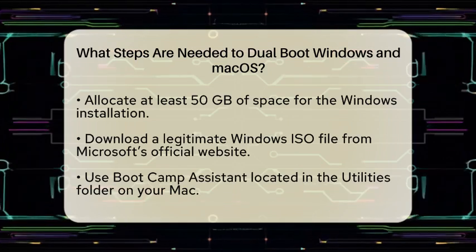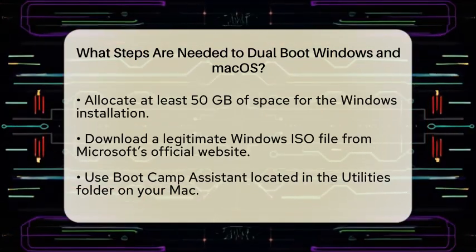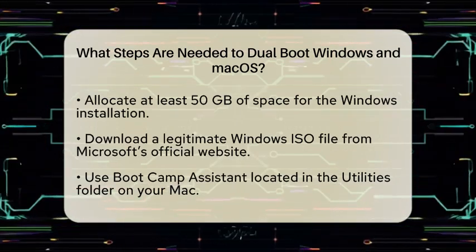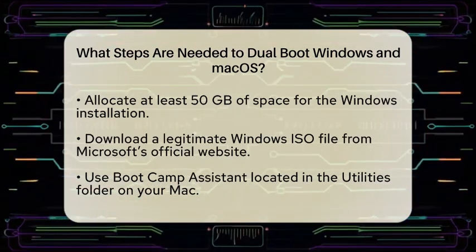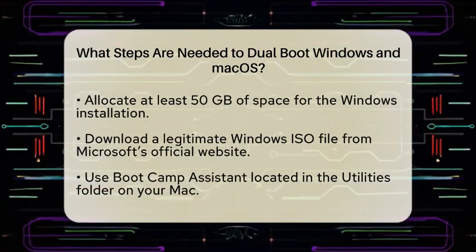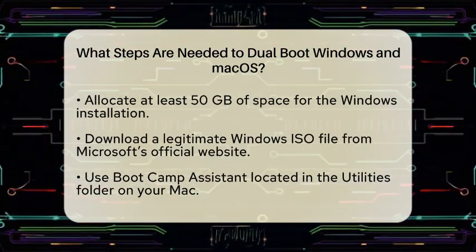Now, you will need to download a Windows installation file. Visit Microsoft's official website to obtain a legitimate Windows ISO file. This file will be crucial for installing Windows on the new partition you created.